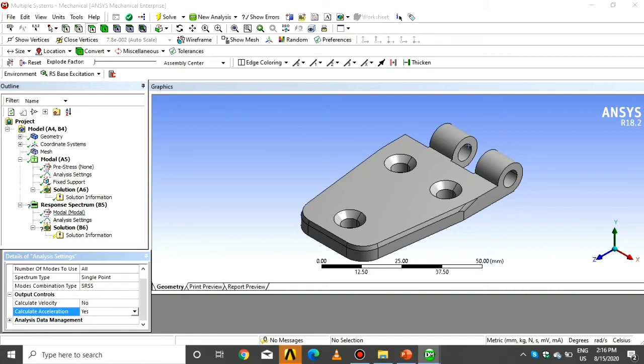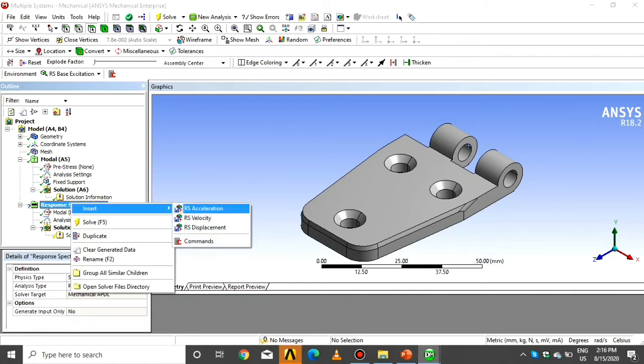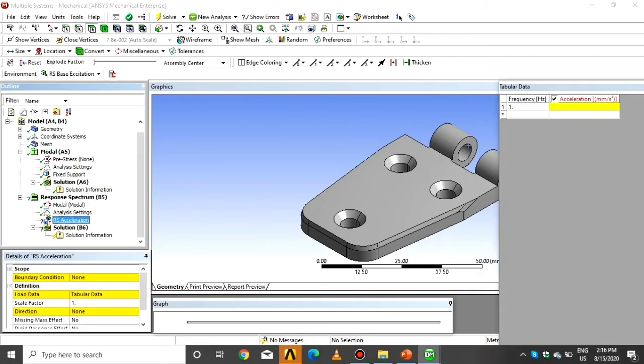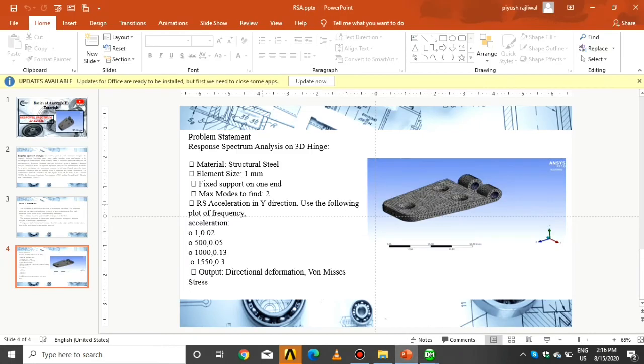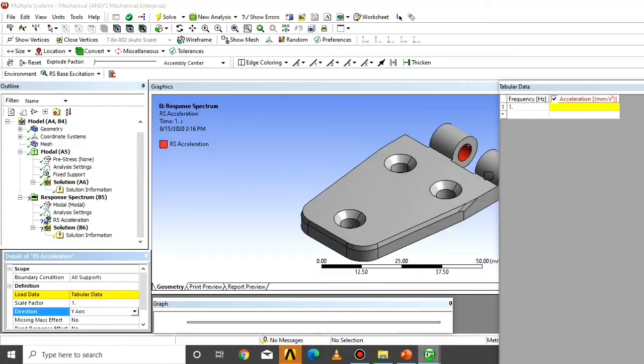Click on the response spectrum. Insert RS acceleration. Click on boundary condition. Select all the fixed supports. Give the direction Y direction. Select all the data and put it in the tabular data.